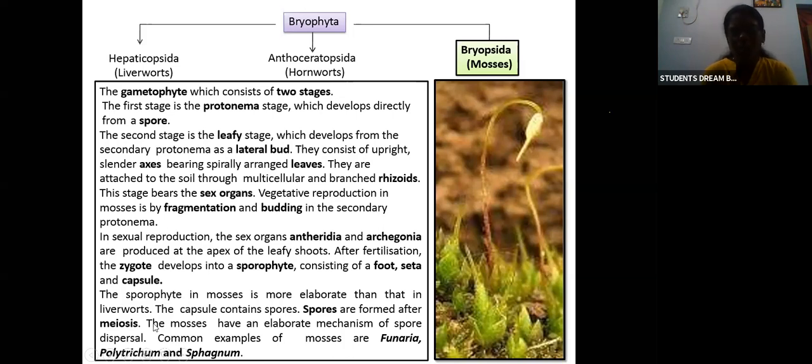And the mosses have an elaborate mechanism of spore dispersal also, how they disperse the spores. The common examples of mosses are funaria and sphagnum.